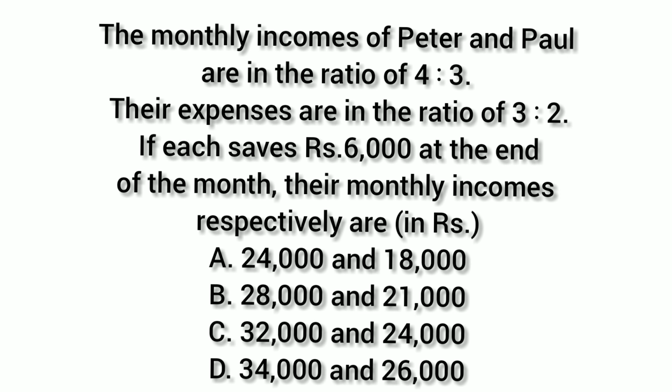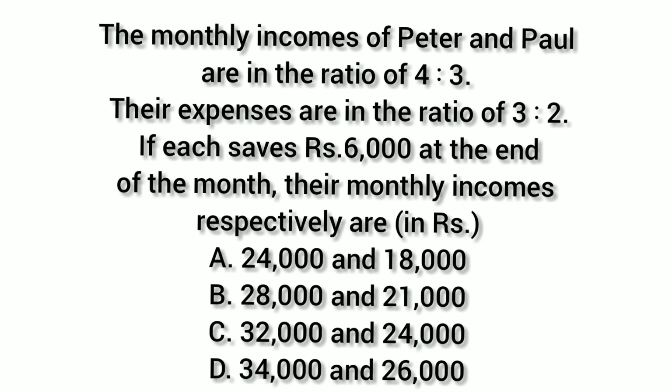And the next question is from 2015, where the question is given as: the total incomes of Peter and Paul are in the ratio 4 is to 3. Their expenses are in the ratio 3 is to 2. If each saves 6,000 at the end of the month, their monthly incomes respectively are.